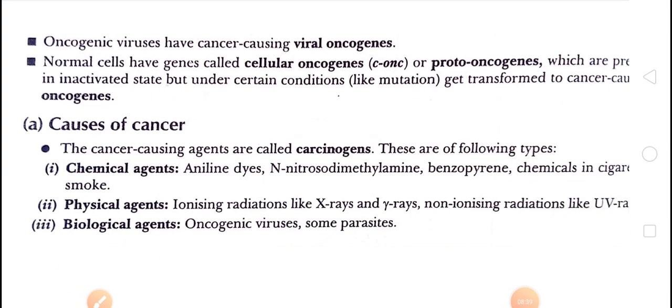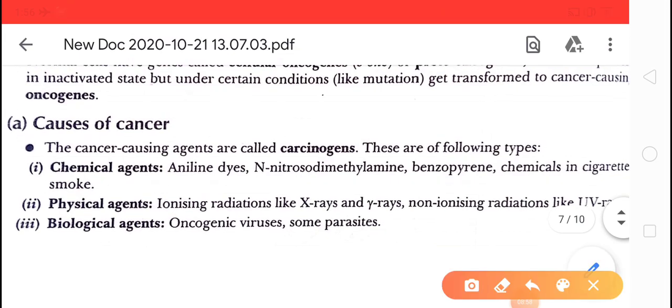So, the cancer causing agents are called carcinogens. Basically, carcinogens are known as chemical, physical, and biological agents, and they cause cancer in humans. You see on your screen, children. The cancer causing agents are called carcinogens.